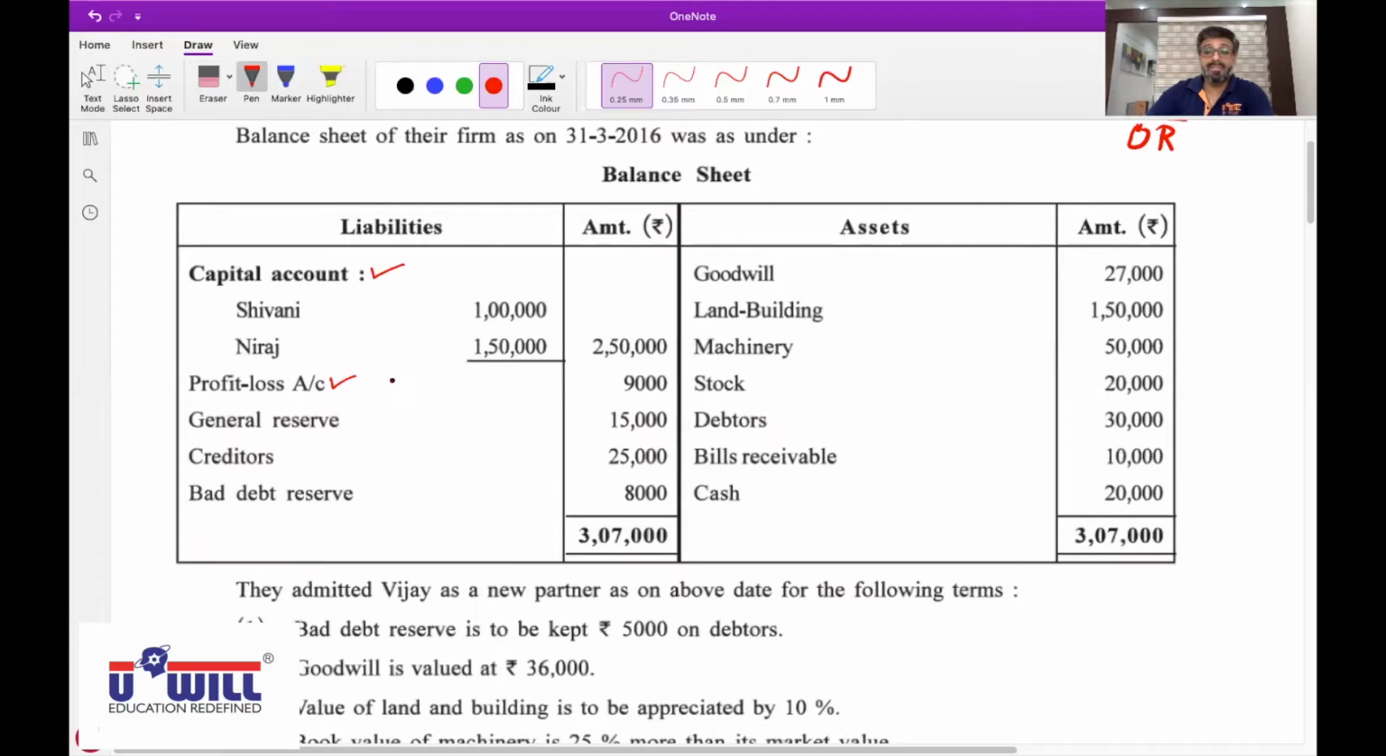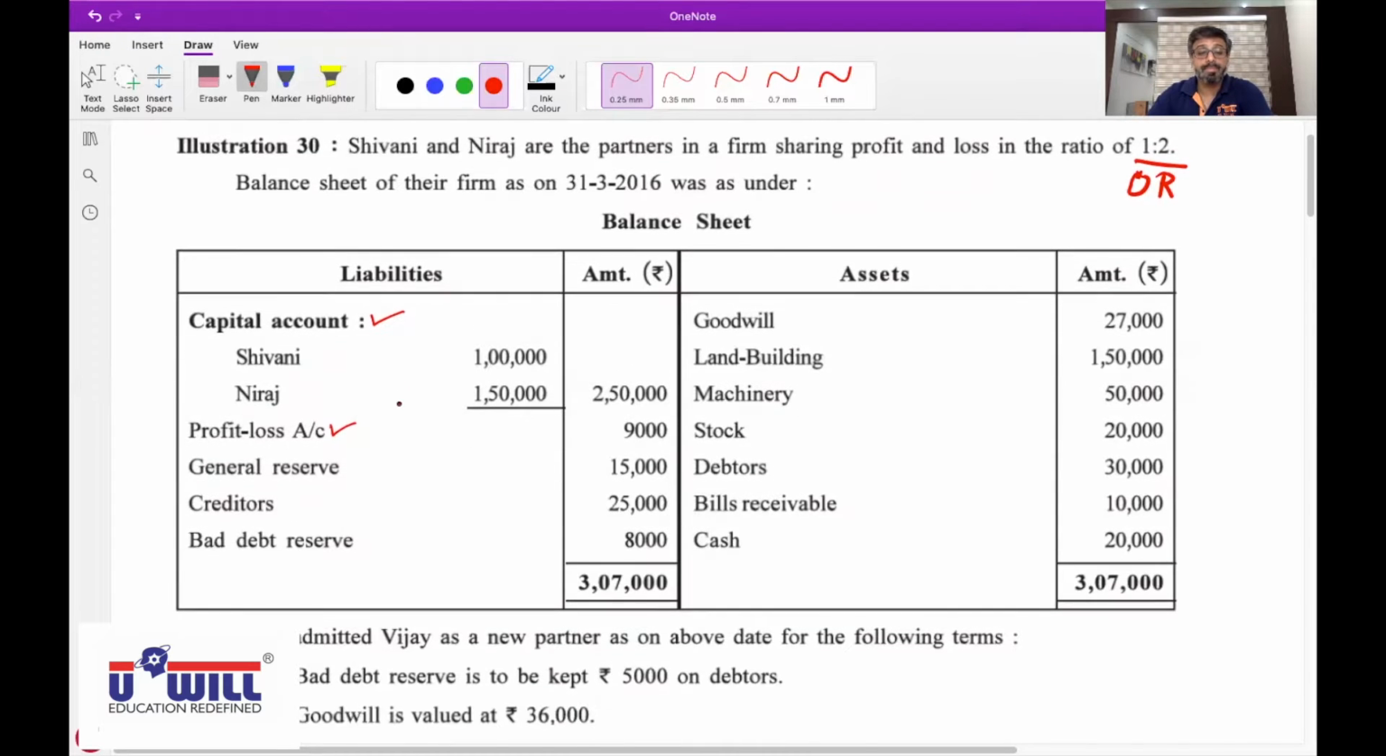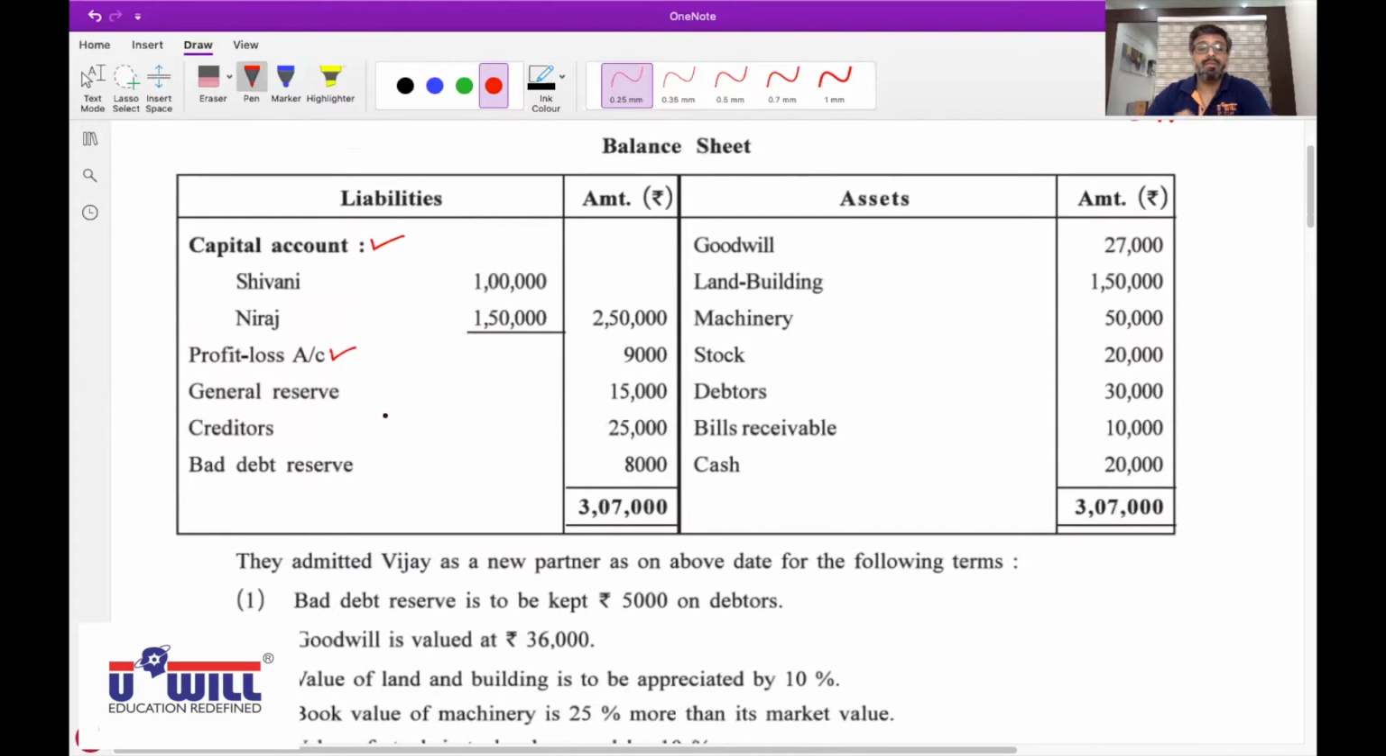What do we have to do, Dev? Profit and loss: distribute between the partners. In what ratio? Old. Yes, all of you mark it as the old ratio; we have to distribute it, so mark it as 1:2. Further? General reserve, same ratio, 1:2. General reserve also, all of you put a tick on it. We'll distribute it in the ratio of 1:2.